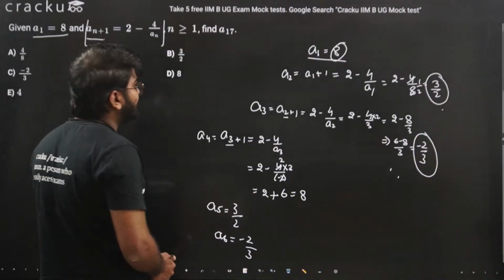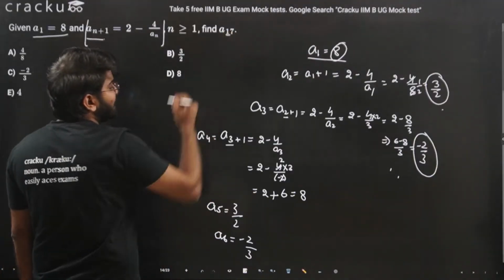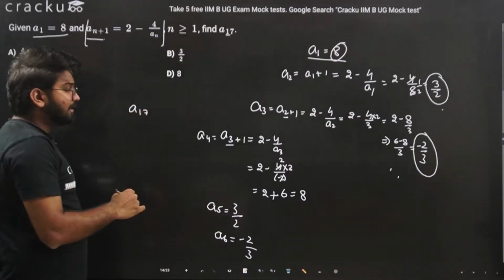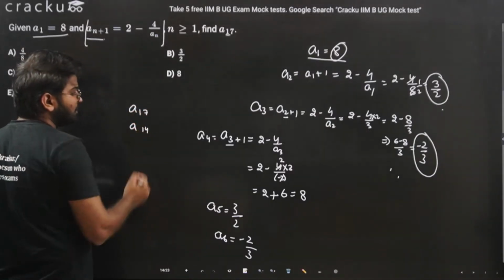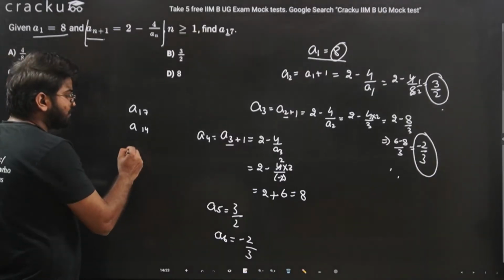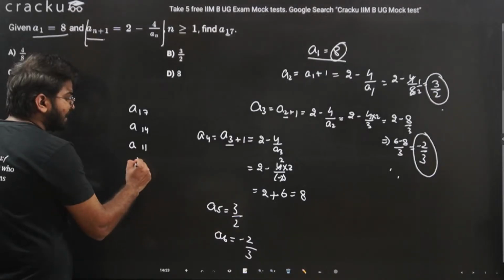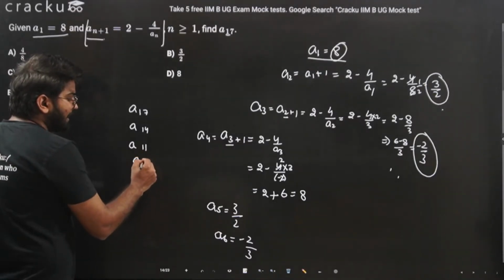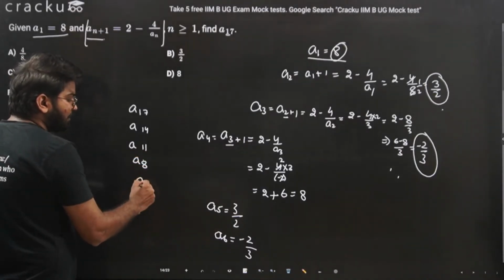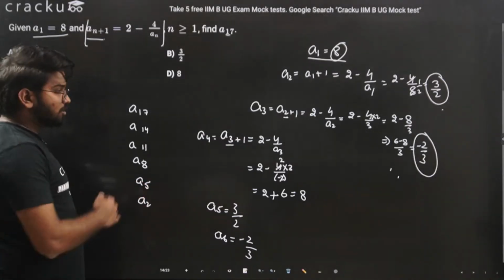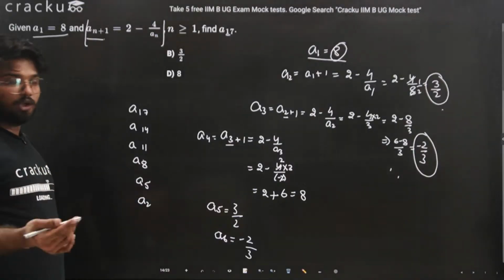So we can notice that we need to find A17. A17 will be equal to 3 terms prior, that is A14, and A14 will be equal to 3 terms earlier, that will be A11. A11 will be equal to A8, and A8 will be equal to A5. A5 will be equal to A2, because every third term is equal.